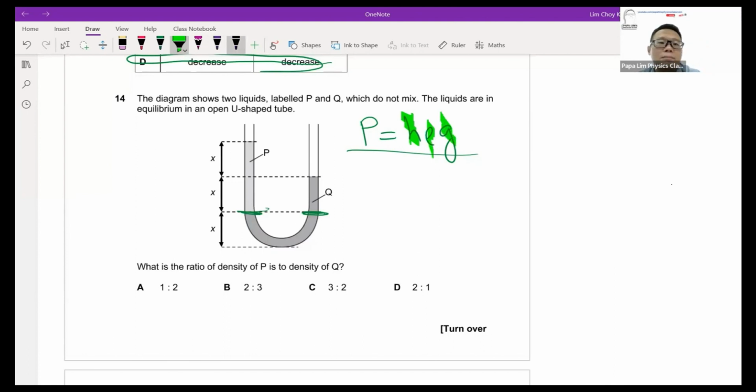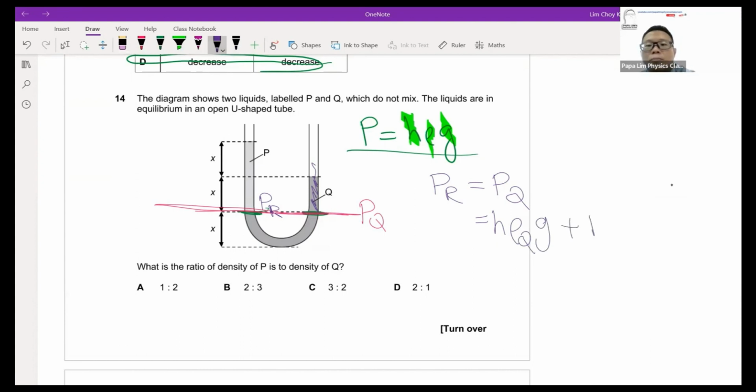So the limb that you're looking at, it should be here, because at this point, both limbs will have liquid Q inside. Which means at liquid Q, PQ will have the same pressure as point R. So in this case, PR is the same as PQ. So the pressure will be h rho of Q plus the atmospheric pressure, which is here. As for R, R will depend on the liquid above it, which is actually a layer of liquid Q.